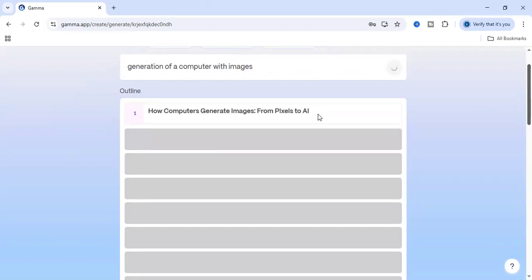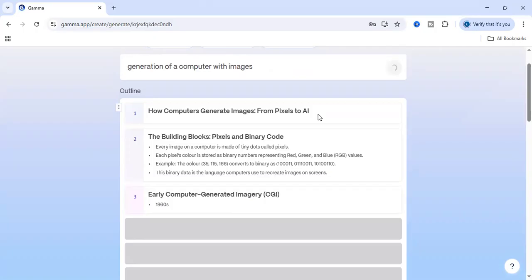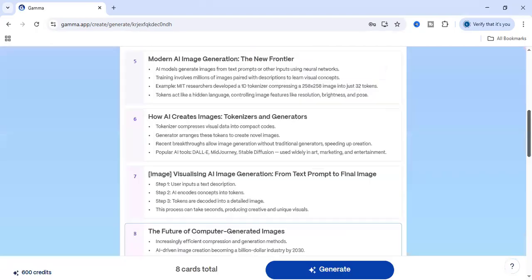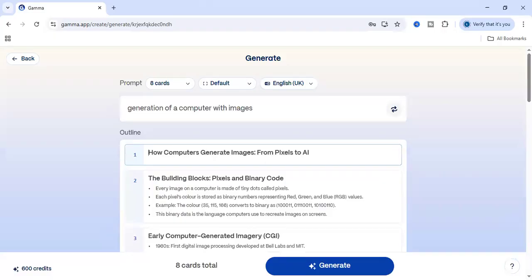The slide headings are displayed: how computer-generated images went from pixel to AI, the building blocks of pixels and binary codes. The third slide is generation imaginary. Likewise, all 8 slides have been generated within a fraction of seconds.